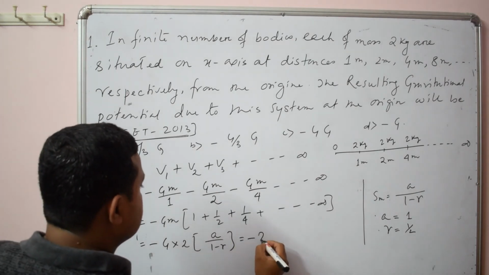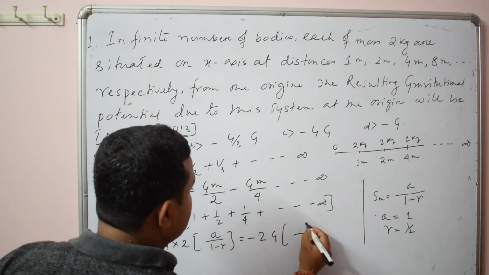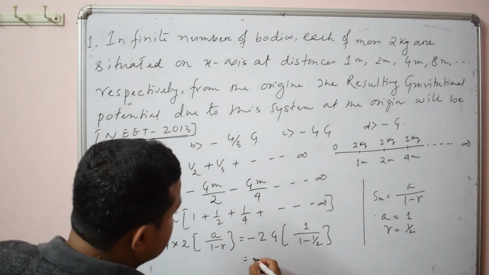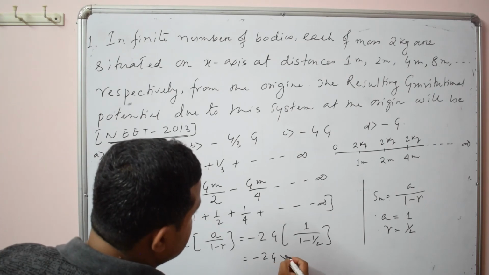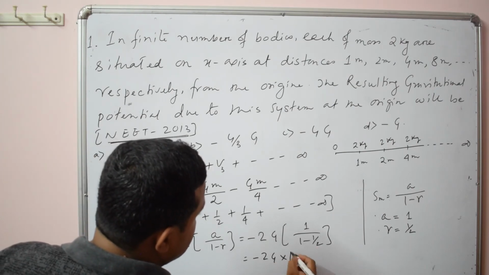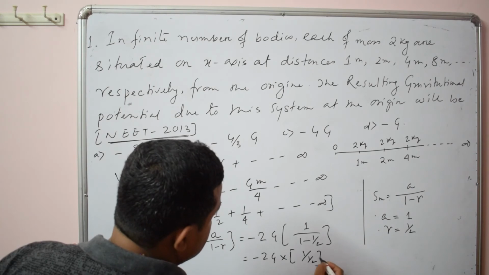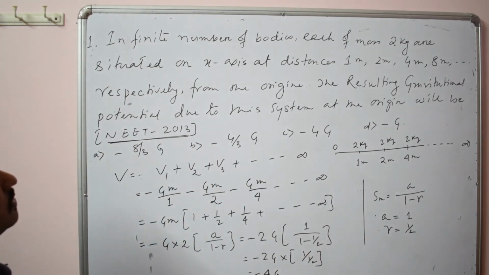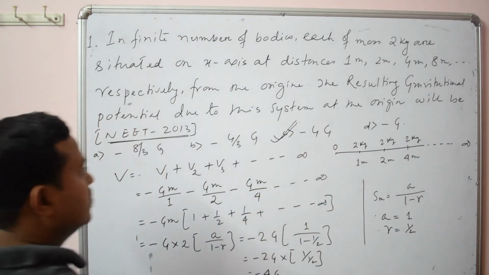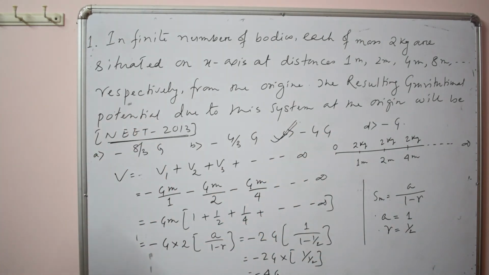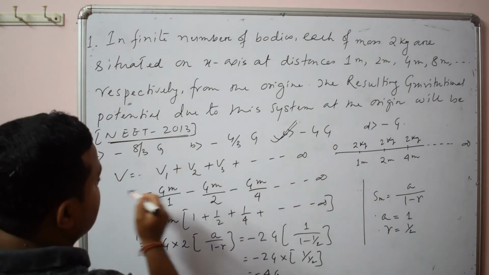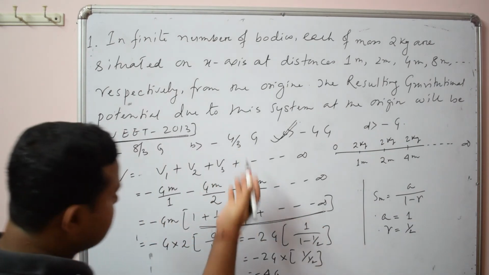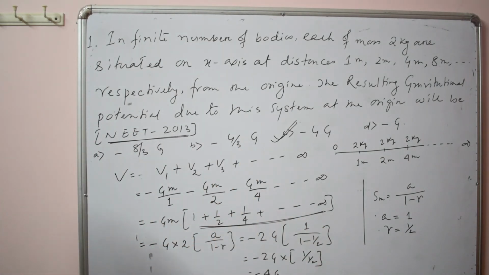So it is minus 2G, first term 1, 1 minus 1 by 2. So it will be what? Minus 2G, and this will be simply 1 by half, so it will be minus 4G. The answer is what? It is option 3. So this is the formula from potential. In fact, the formula is very direct, but here you have to know the sum of a GP series. Otherwise, this is a very simple formula. We move to the next question.